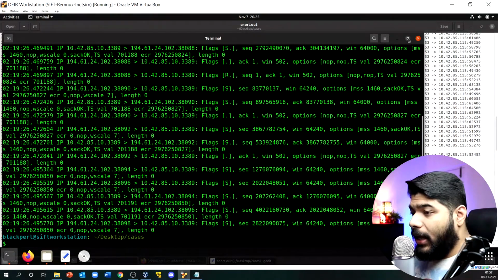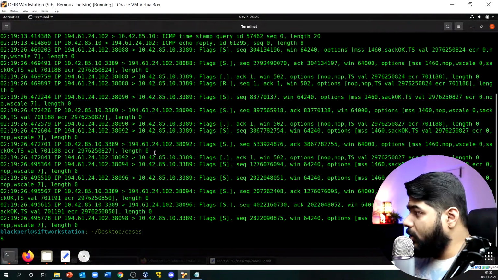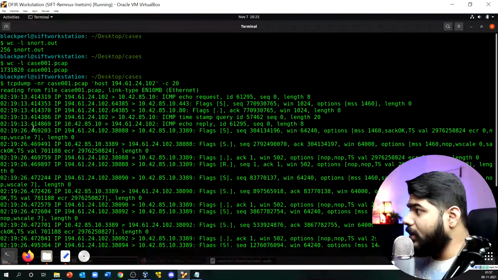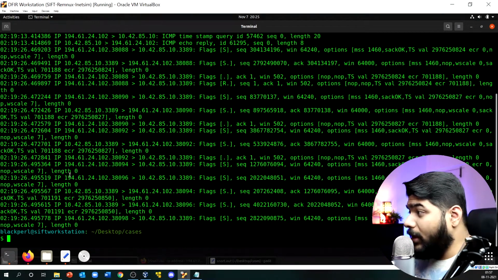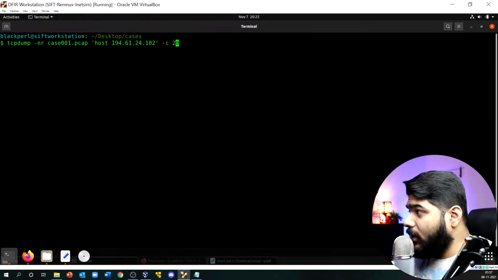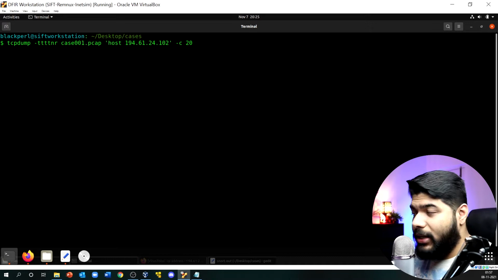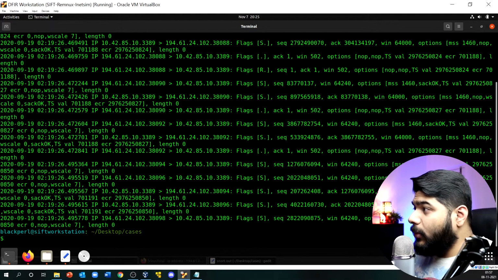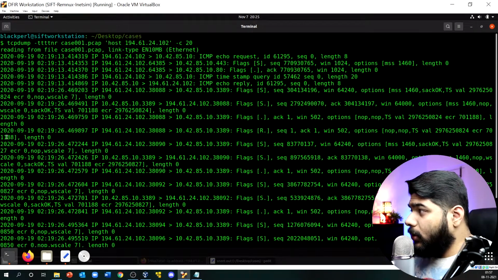Now if I just open it, you will see that the time frame is not properly readable, right? So instead of the nr command, we can use ttt nr, and that will convert your timestamp into a proper format.